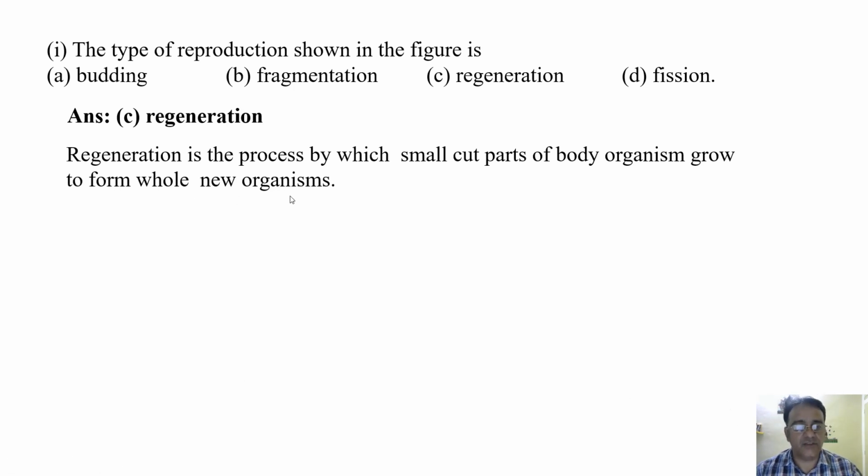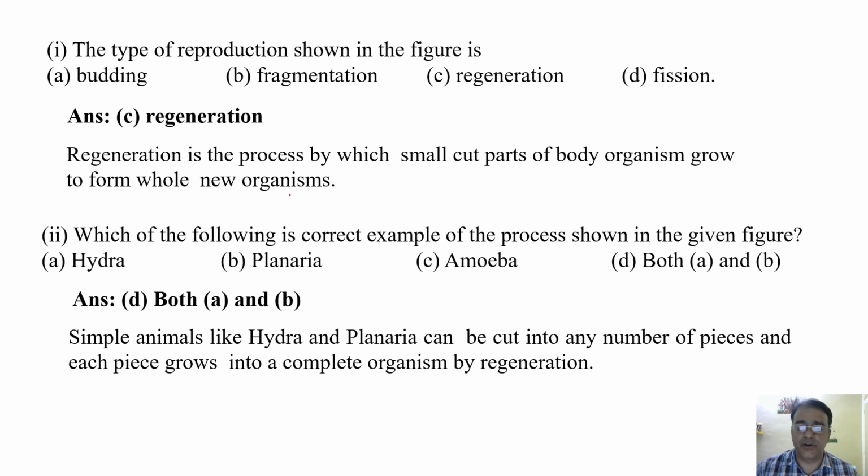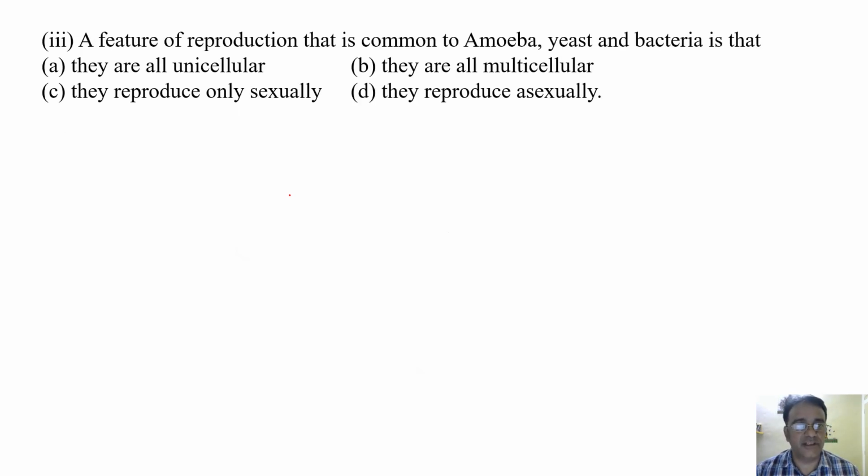Now the second question: which of the following is a correct example of the process shown in the given figure? Hydra, planaria, amoeba, both A and B. Both A and B, right. The correct answer is both A and B. Simple animals like Hydra and planaria can be cut into any number of pieces, and then each piece grows into a complete new organism by regeneration. Okay, so now we'll move towards the next question.